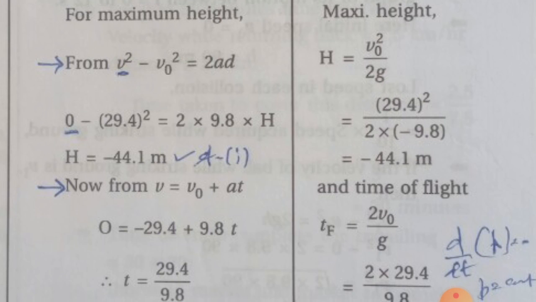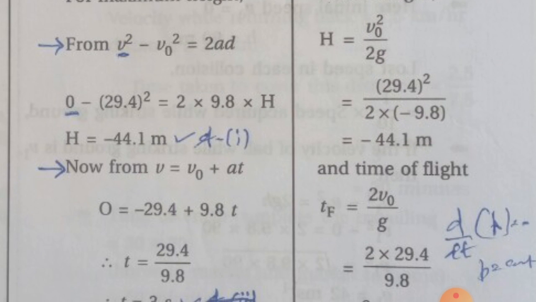So from the first standard equation of motion we have v is equal to v0 plus at. Substituting the values, that is 0 is equal to minus 29.4 plus 9.8 into t.